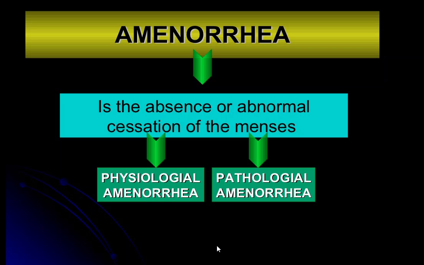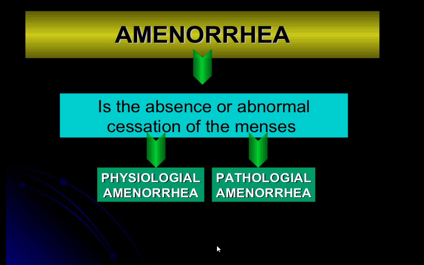So the definition: it is the absence or abnormal cessation of the menses, that is menstrual. In the book, you may see only two types, primary and secondary, but they both come under the pathological amenorrhea.